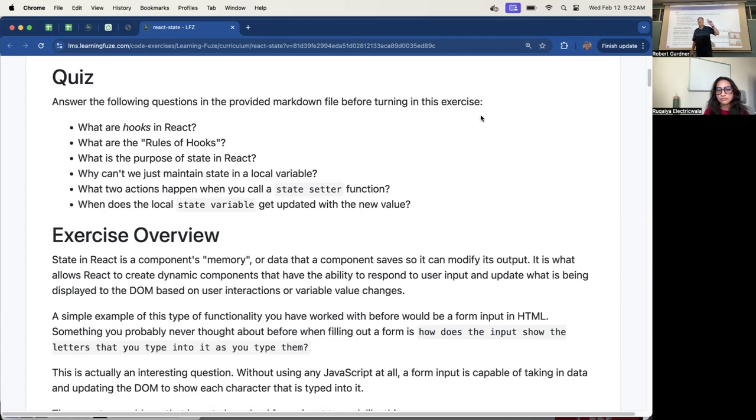Is that clear? Got it? I want to understand the difference between when you say it triggers a re-render and when a re-render happens. I'll go over that. I'll go over it again when I'm doing the stuff on the board.